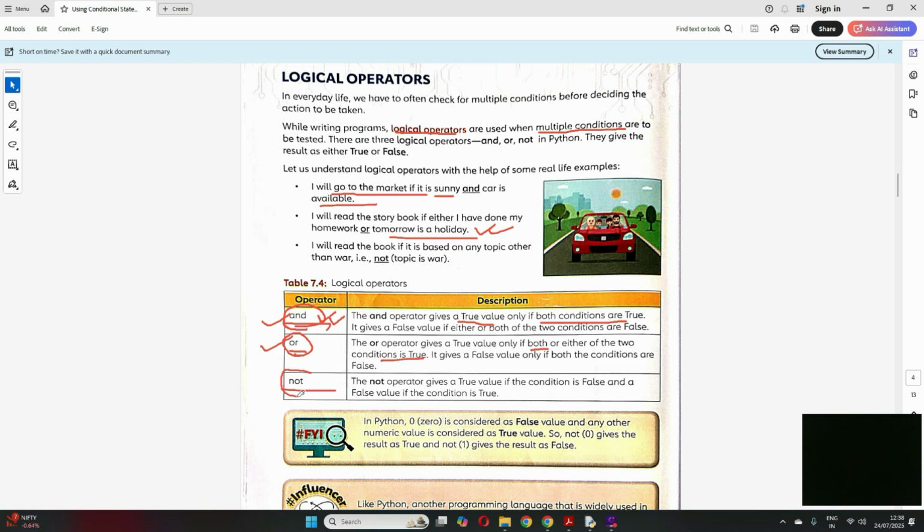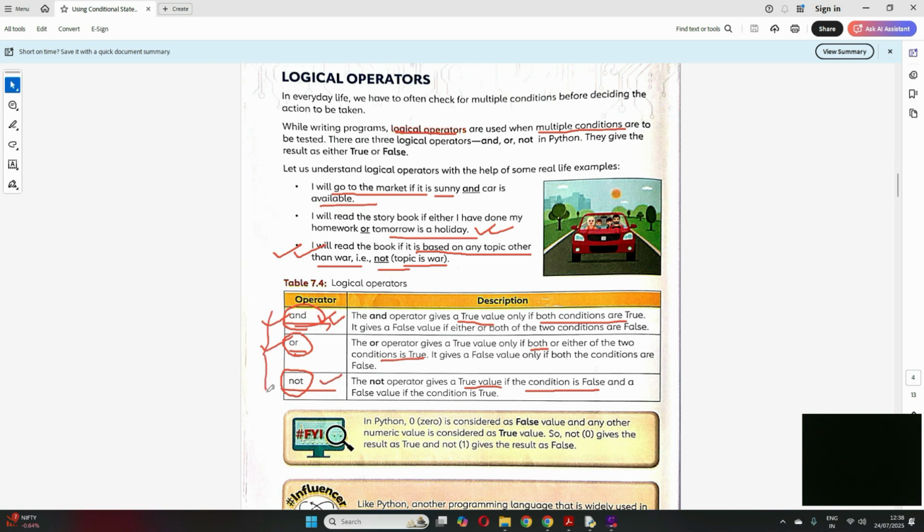And NOT means just the opposite. I will read the book if it is based on any topic other than war. Means if the topic is not war, then this condition is satisfied. So the NOT operator gives a true value if the condition is false. Means if the condition is not satisfied, then your NOT will give you a true value.